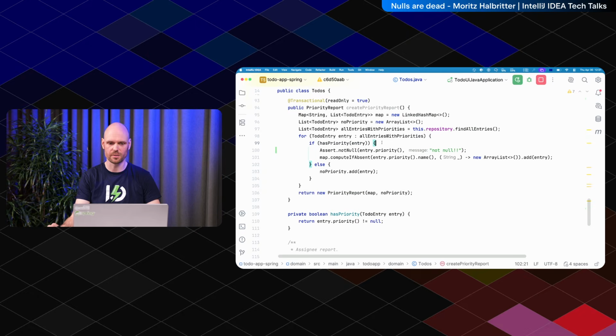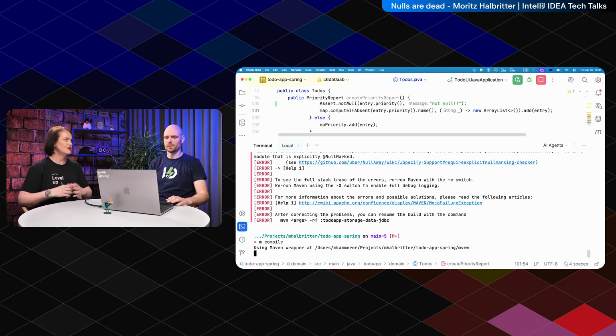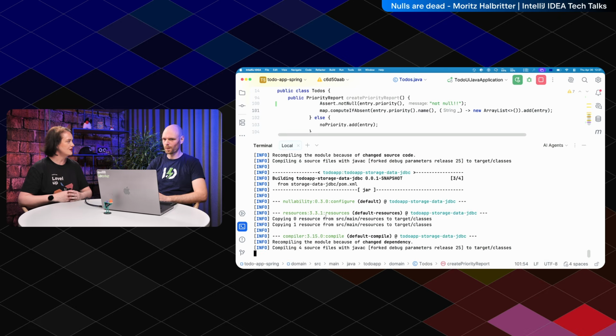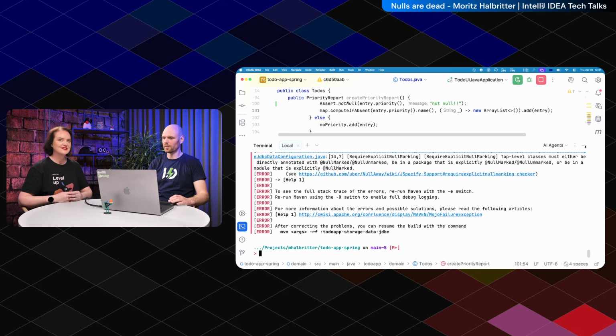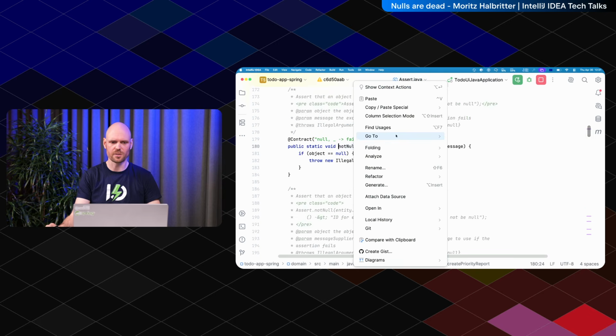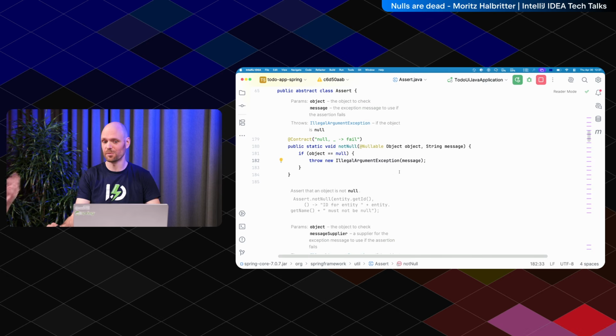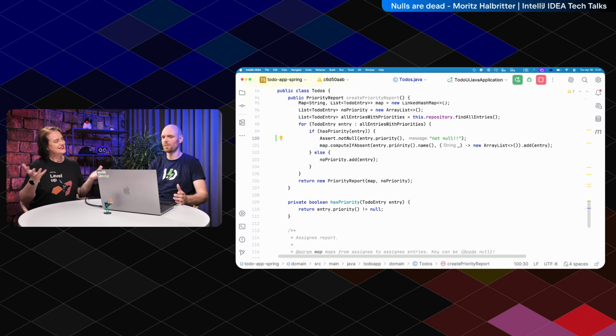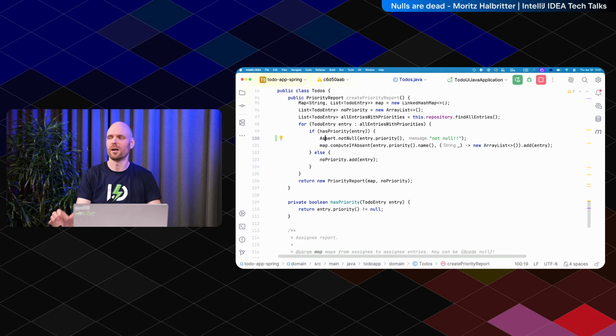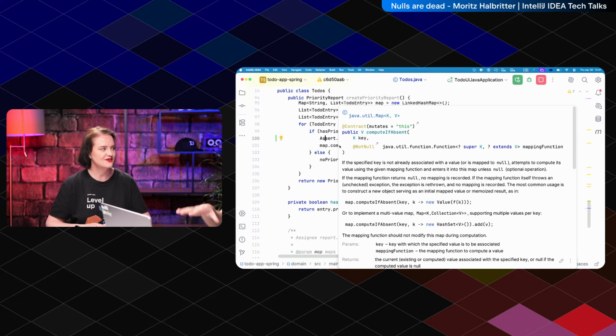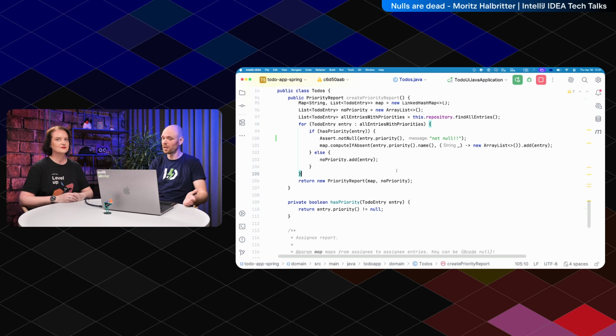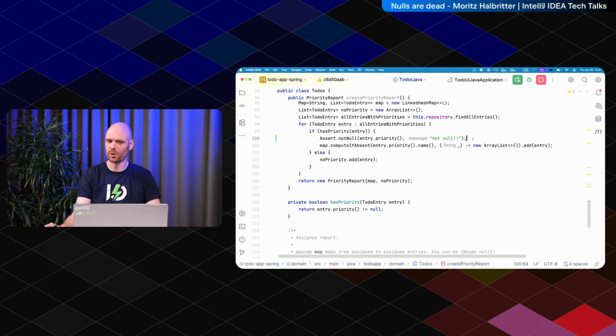Now the null checker is smart enough that it knows if this method has not thrown an exception, here it can't be null. Right, but instead of getting a null pointer, we would now get an exception if it is null. I think you get an illegal state exception. So you essentially traded a null pointer exception for an illegal argument exception if it can be null. But you put an assert in there, and an assert means, I'm reasonably sure that this is not null, and if it's null, it's actually a bug. Okay, so this is the other way you fix it. You put an assertion in there.